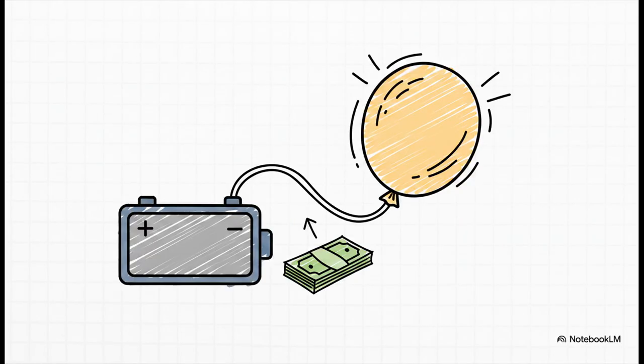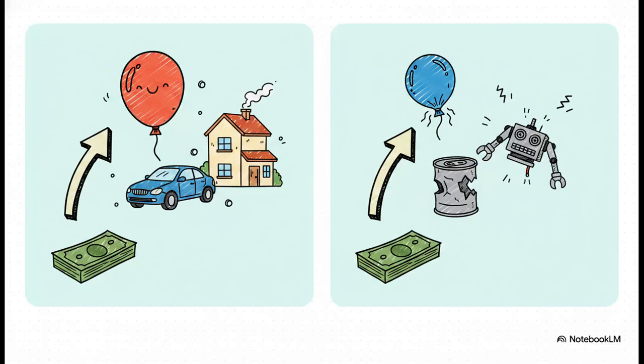Let's activate our first battery, income. Watch closely how a bigger paycheck actually stretches that demand balloon. Charging income boosts demand for normal goods, but crazily enough, it actually shrinks demand for inferior goods.